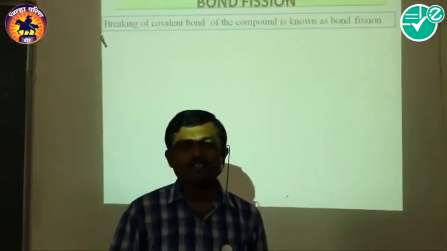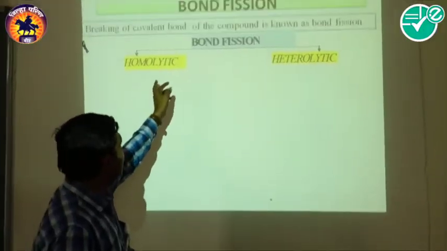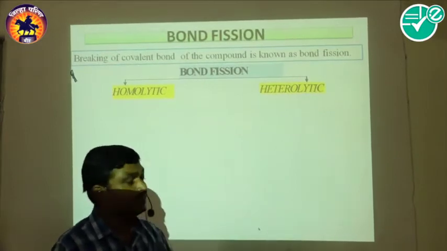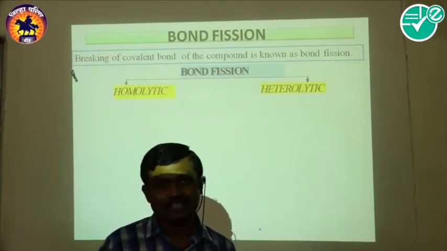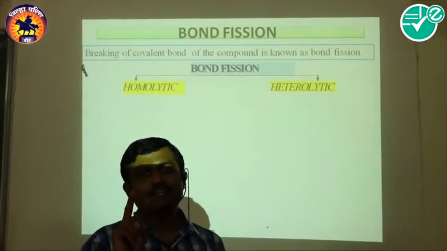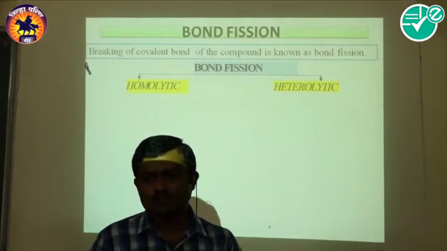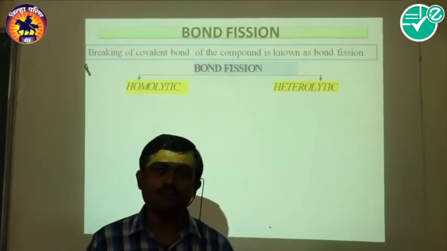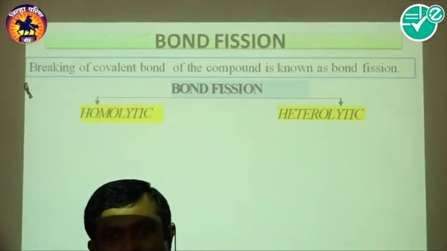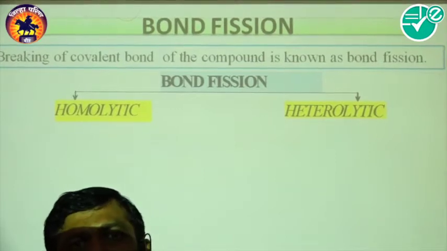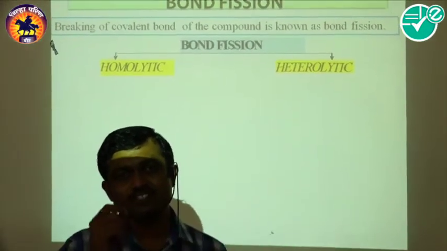The bond is broken in two ways if you want to study the mechanism of the reaction. One way is homolytic bond fission, and the other is heterolytic bond fission. The homolytic bond fission takes place in a symmetrical way.